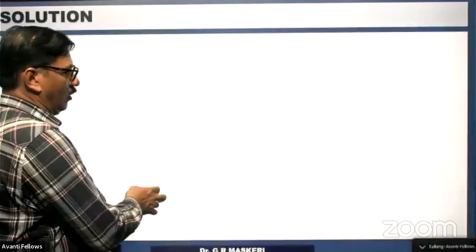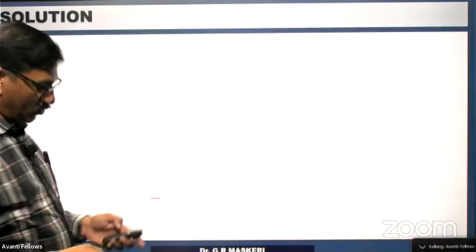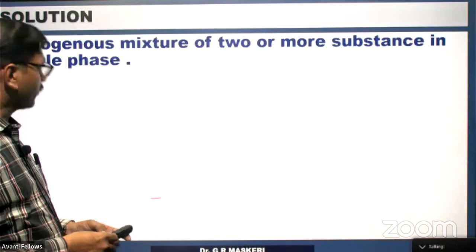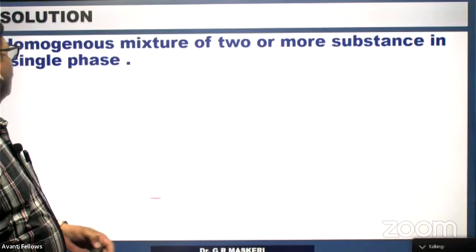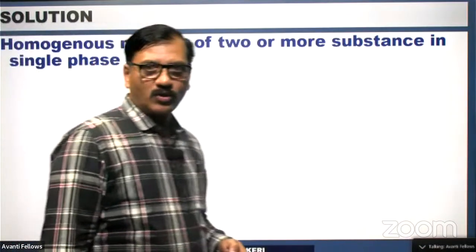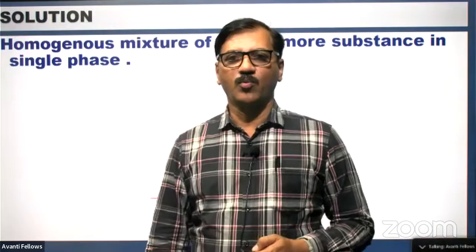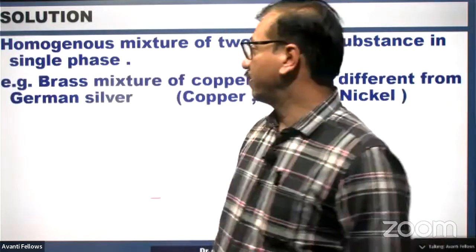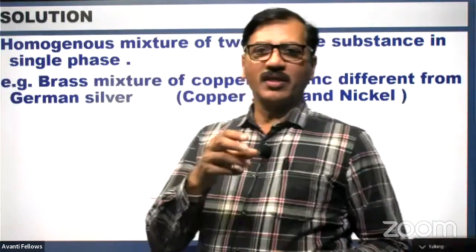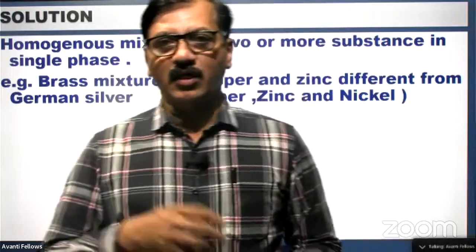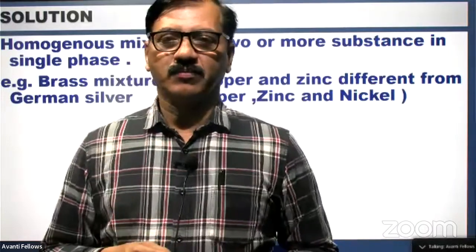Solution. What is a solution? You know that it is a homogeneous mixture of 2 or more substances. What is meant by homogeneity? Homogeneity means at the microscopic level.